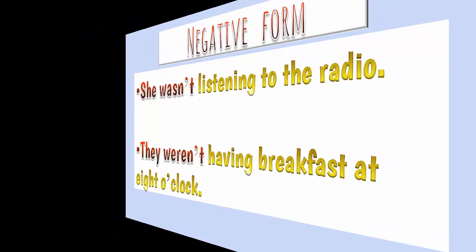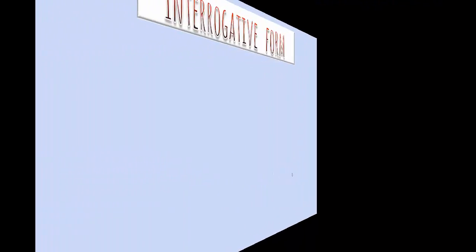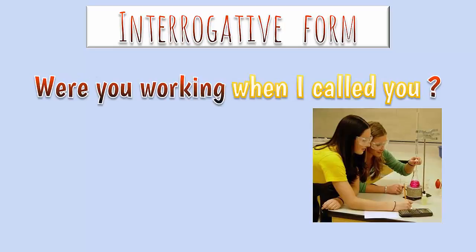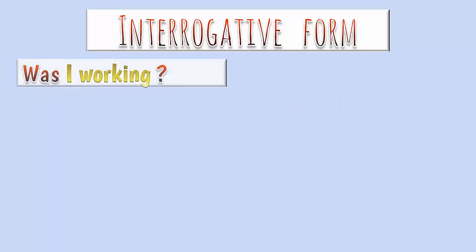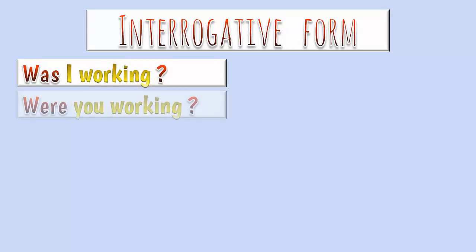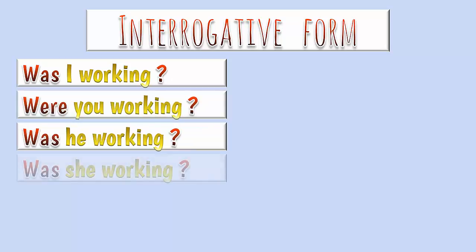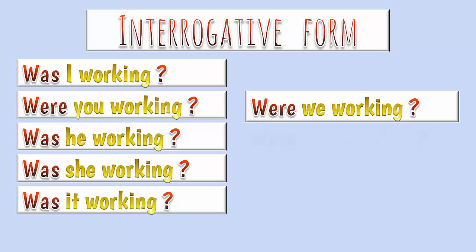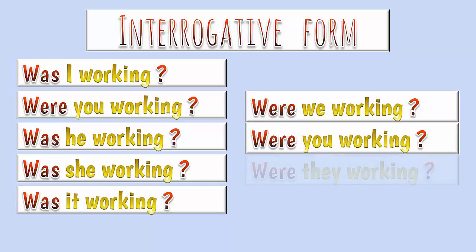And finally, we're going to learn about the interrogative form. Were you working when I called you? Was I working? Were you working? Was he, she, it working? Were we, you, they working?